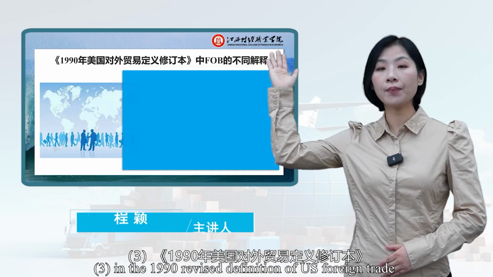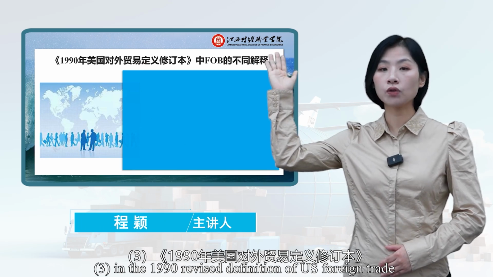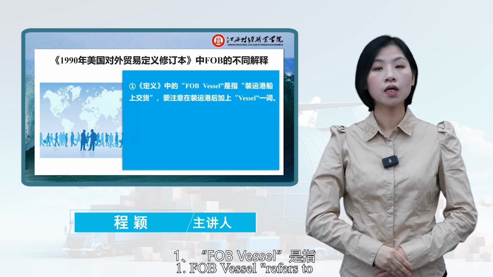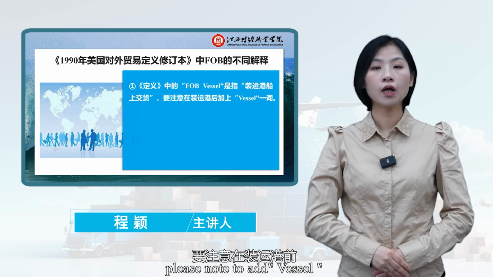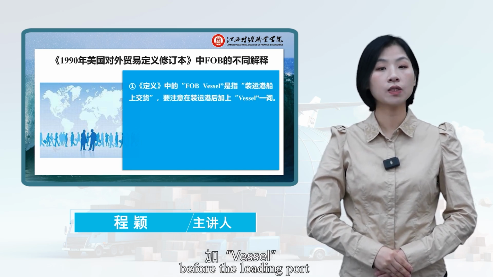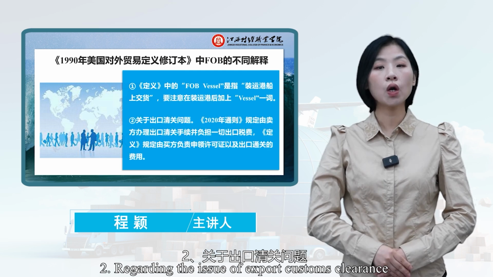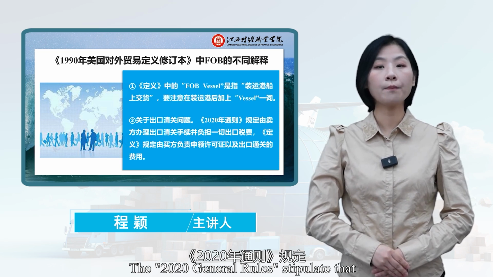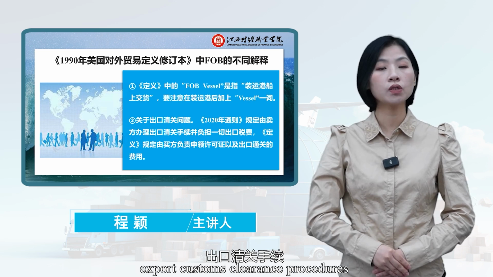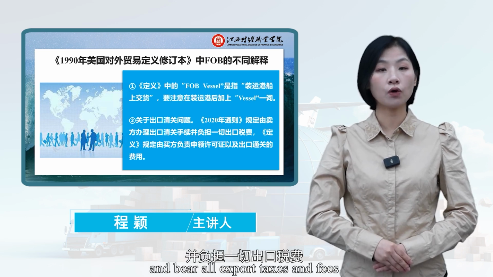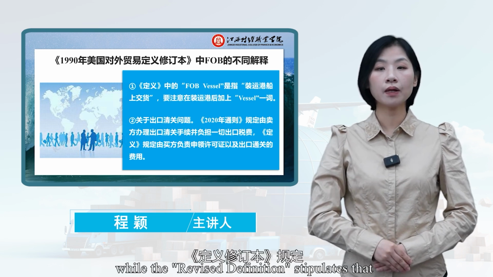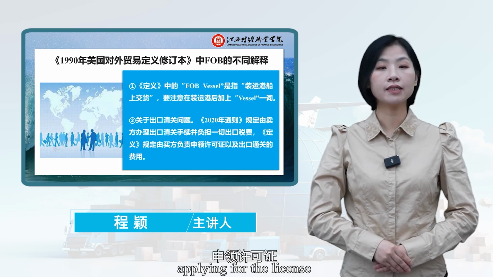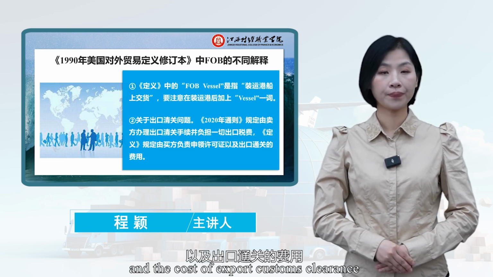Third, in the 1990 revised American Definitions of foreign trade, there are different interpretations of FOB. First, FOB vessel refers to delivery on board at the loading port. Please note to add vessel before the loading port. Second, regarding export customs clearance, the 2020 general rules stipulate that the seller should handle the export customs clearance procedures and bear all export taxes and fees, while the revised definition stipulates that the buyer should be responsible for applying for the license and the cost of export customs clearance.